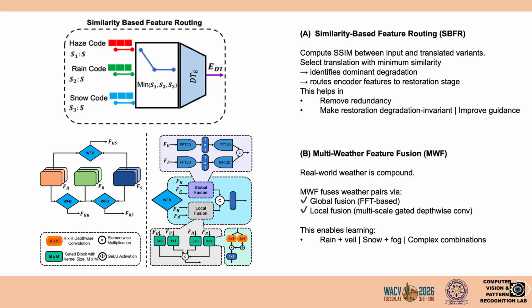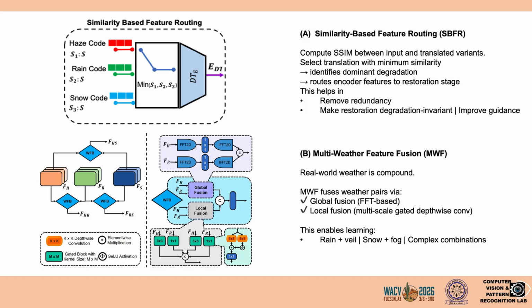The translation with lowest similarity indicates the dominant degradation. We then route encoder features from that translation branch into the restoration network. This makes the restoration process degradation aware without explicitly reprocessing the input. It also reduces redundancy and improves efficiency.